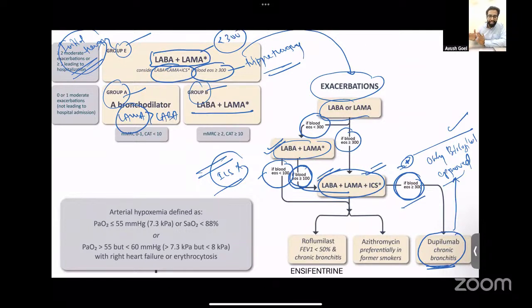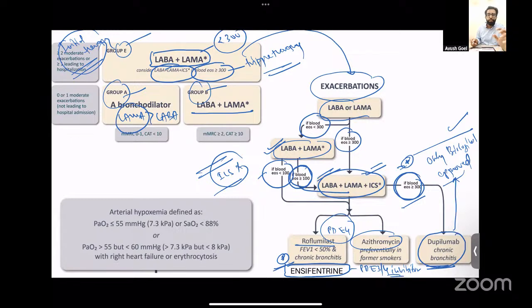Other therapies that can be used to reduce exacerbations are roflumilast, which is a PDE4 inhibitor. You can use azithromycin, and there is a recent new drug that is ensifentrine, which is a combination of a PDE3 and a PDE4 inhibitor. So it is another drug that can be used to reduce exacerbation.